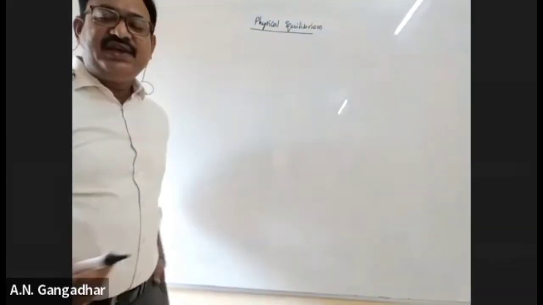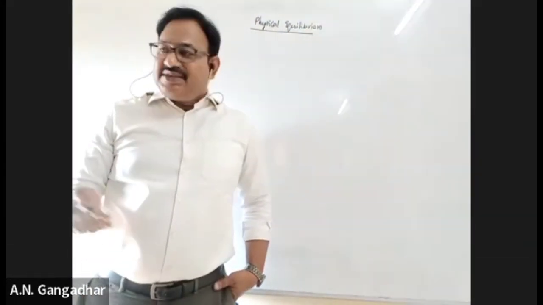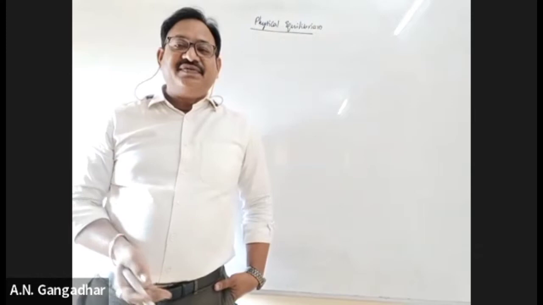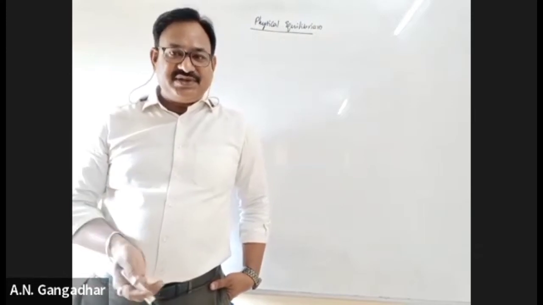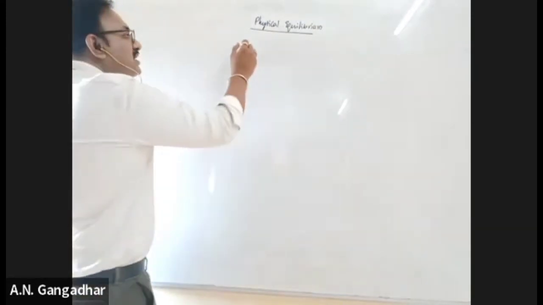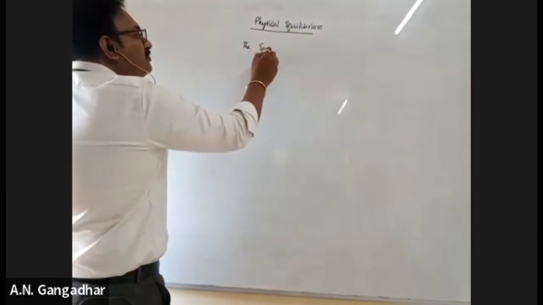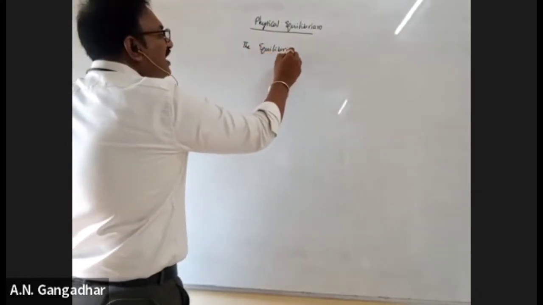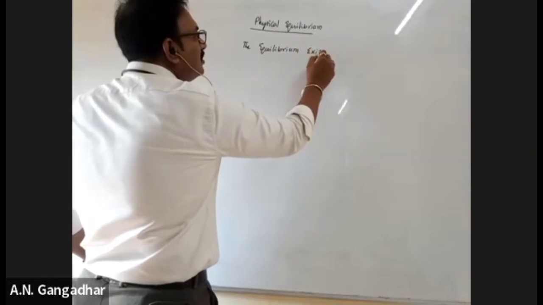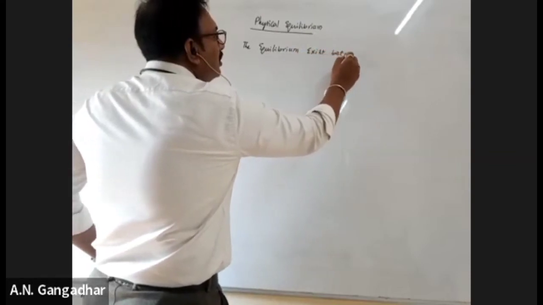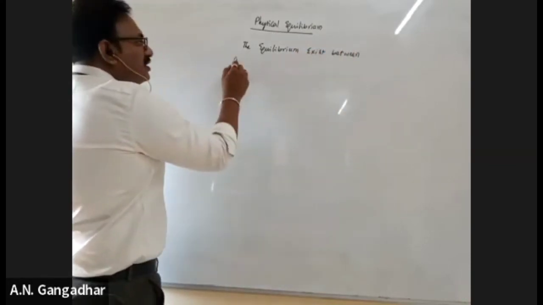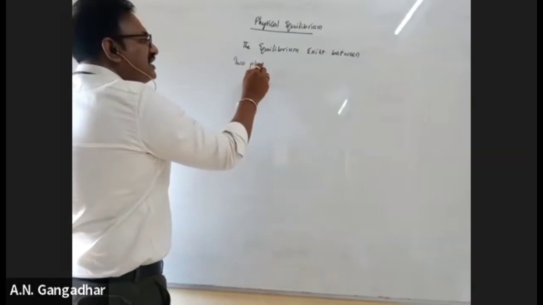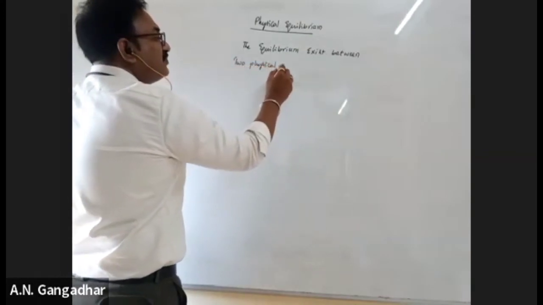So, what is physical equilibrium? The equilibrium exists between two physical states of a given system or given substance. Okay. See, the equilibrium exists between two physical states or two phases.